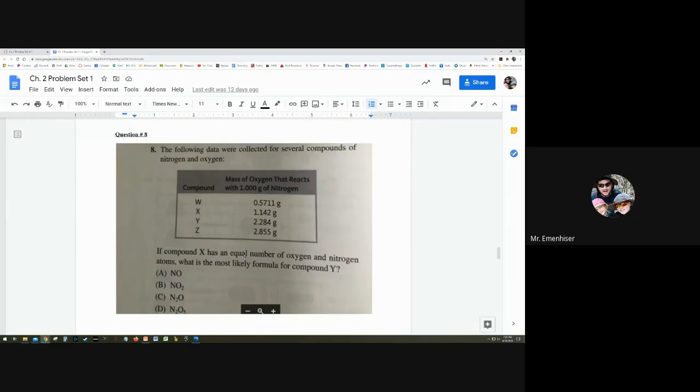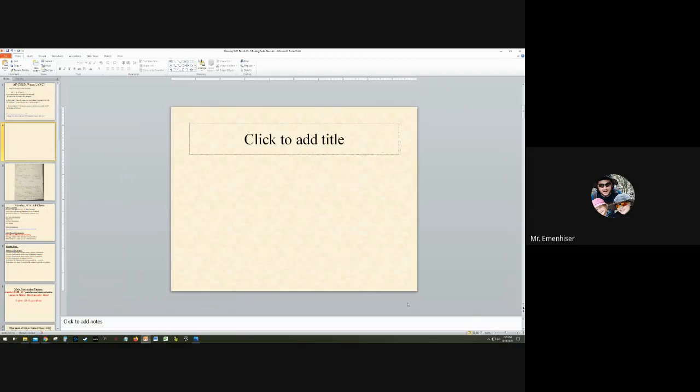If compound X has equal number of oxygen and nitrogen atoms, so I'm just going to say 1 to 1. Let's just say it's NO. What is the most likely formula for compound Y? So let's do the ratio of X to Y. 1.142 divided by 2.284. I think you guys can see that that is 2.